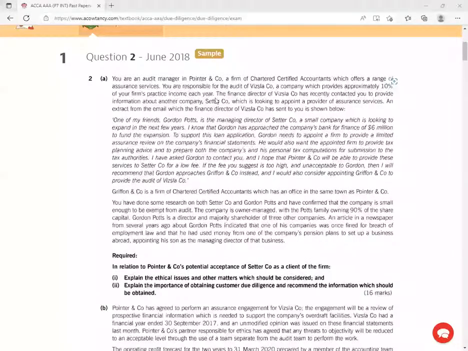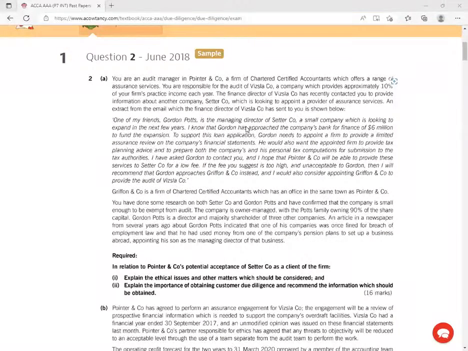10% of your firm's practice income each year. The finance director of Whistler company has recently contacted you to provide information about another company. That is what here, due diligence. Set a company, which is looking to appoint a provider of assurance services. An extract from the email which the finance director of Whistler company has sent to you is shown below. One of my friends, Gordon Potts, is the management director of such a company. So you can see this guy is a friend.